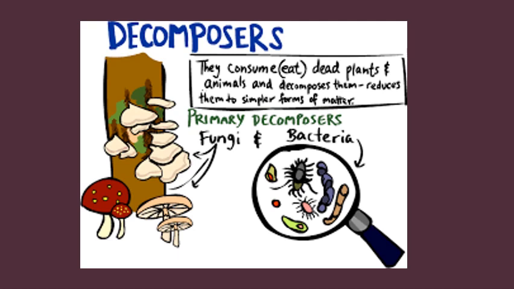There are many kinds of microbes that are decomposers. They consume or eat dead parts and dead plants and animals and decompose them or reduce them to simpler form of matter, like the fungus or bacteria. They feed on these dead animals. Okay, they decompose things. When microbes break down the dead animals and plants, they release the minerals back into the soil. Okay, this happens inside the soil, not outside.